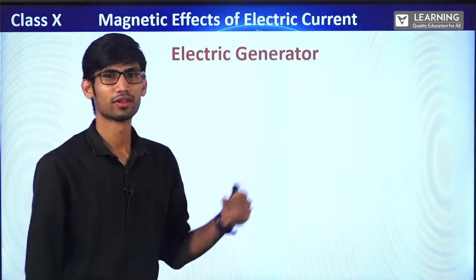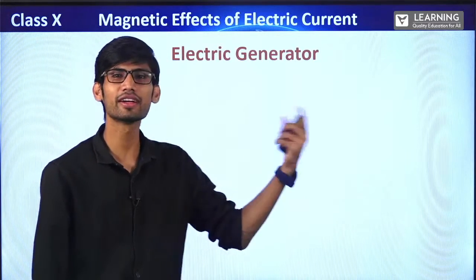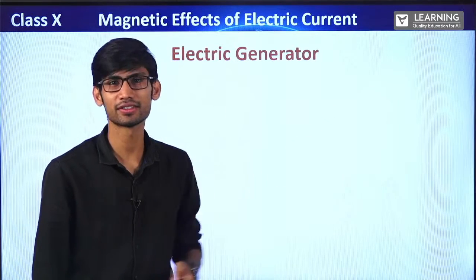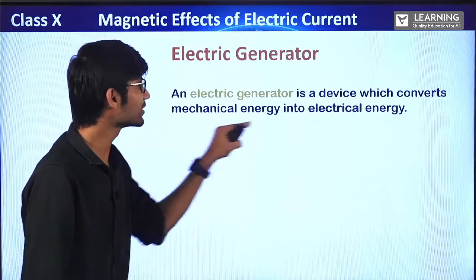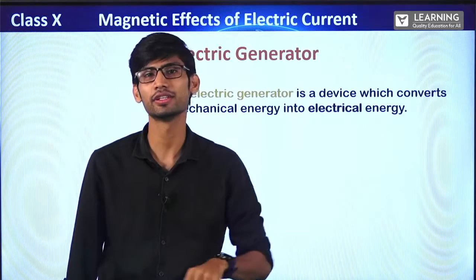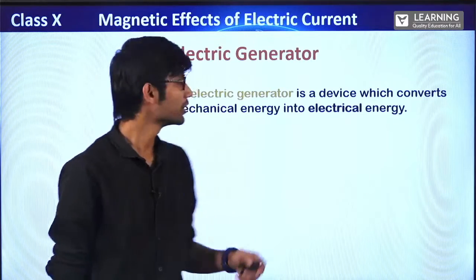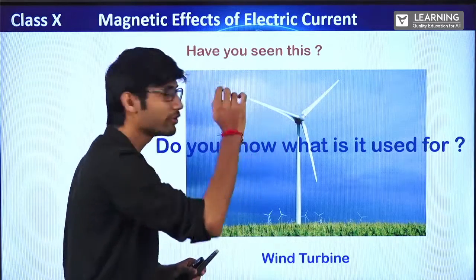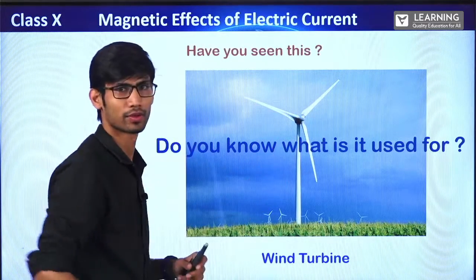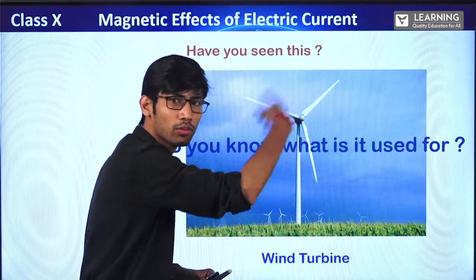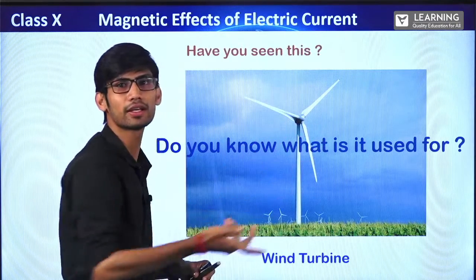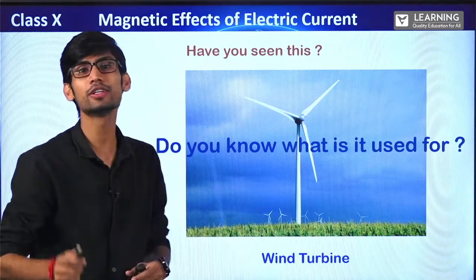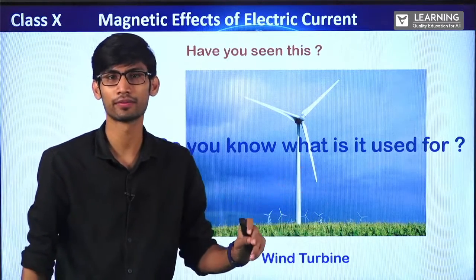Electric generator we are going to study. From the name only it suggests something which generates electricity, right? So you can write the definition. An electric generator is a device which converts mechanical energy into electrical energy. If you see this, when the wind blows, this fan starts moving. This movement is mechanical energy, right? And some circuit inside it converts that mechanical energy into electrical energy. That's how the electricity is generated.